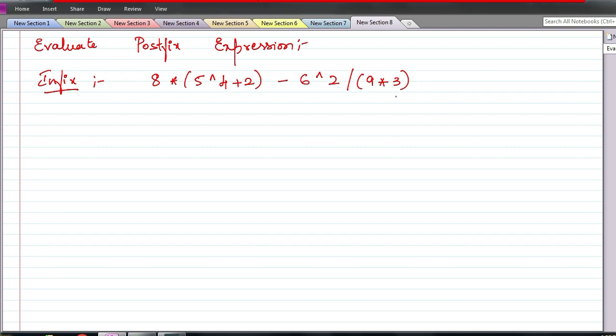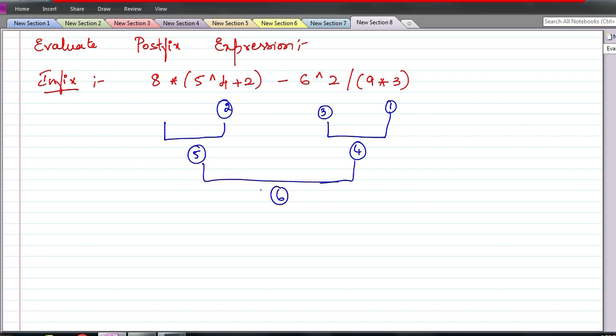See, bracket is there, no? So this one and this one need to be evaluated first. Here I have written 1 and here I have written 2. After this, next we have to evaluate 2, 8 into this result, and 6 power 2 is going to be the third one. After this is done, this divided by this is the fourth one to be executed, and 8 into this result is the fifth one to be executed. Now this minus this will be the sixth one to be executed. So this is the order in which you have to do it.